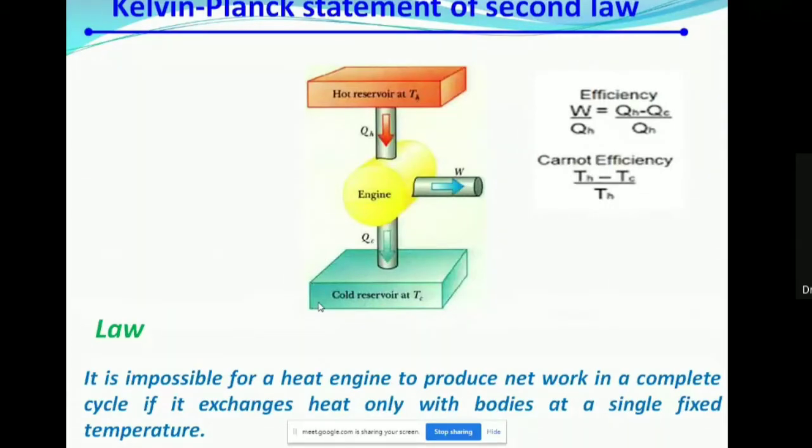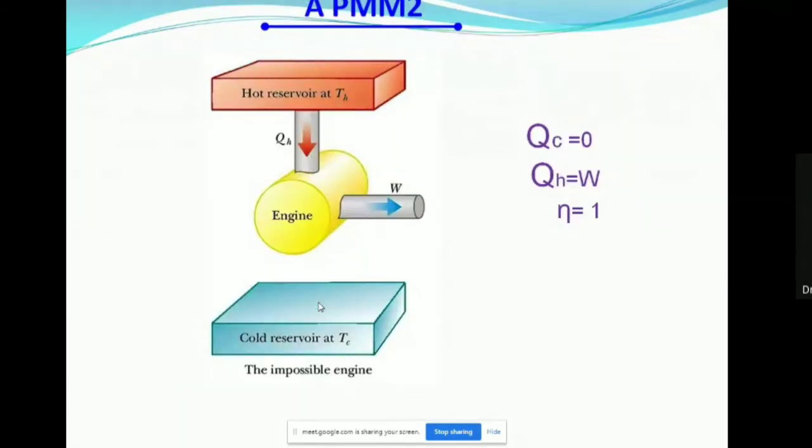That is the statement. Suppose you ask me, sir, any engine working with only one reservoir, like this? Check the diagram. Only one reservoir is there, the second reservoir is not connected, and Q is converted into W. An engine working like this is an impossible engine.